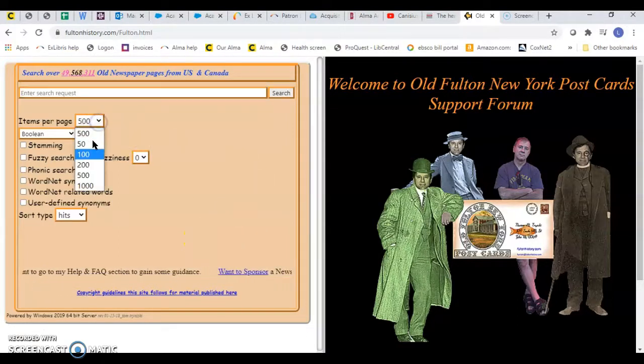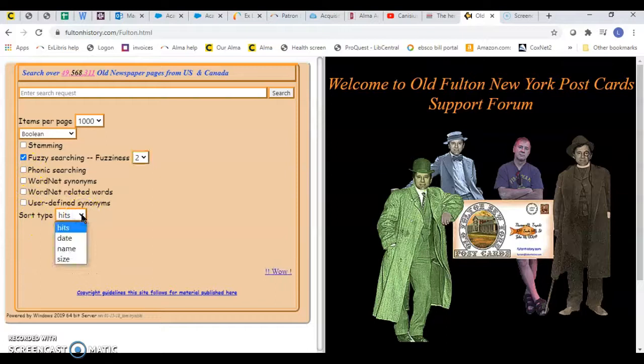First thing I'm going to do is change this to 1,000. Leave it on Boolean. Fuzzy searching means if you change this to 1 or 2, if something is misspelled, like spelling color the British way, COLOUR, and you put in fuzziness, it will bring up both color the US way and the British Canadian way. And then there are other ones, the phonics searching. You can sort by hits, the date, the name, the size. I usually like to do date.